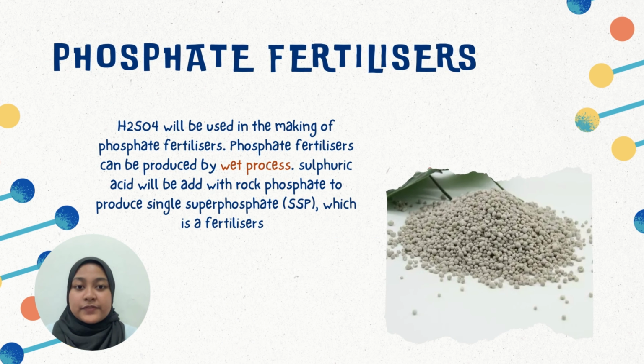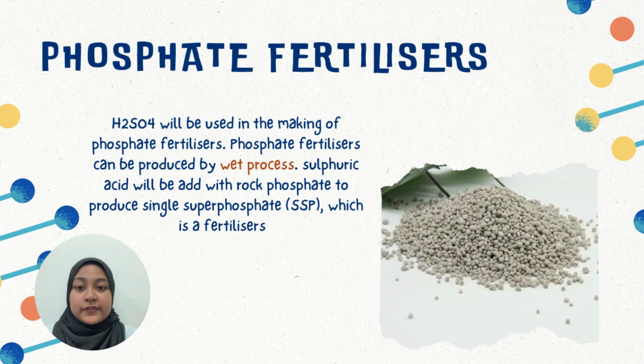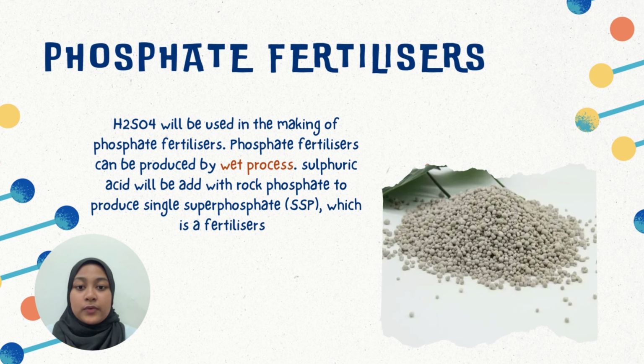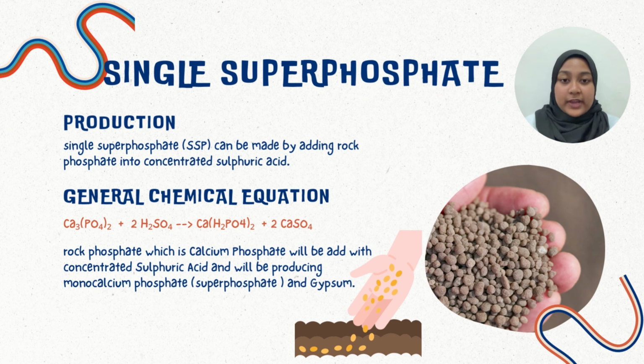And the next is phosphate fertilizers. Sulfuric acid will be used in the making of phosphate fertilizers. Phosphate fertilizers can be produced by using a wet process. Sulfuric acid will be added to rock phosphate to produce single superphosphate, also known as SSP, which is a fertilizer. So, how can sulfuric acid be used in making single superphosphate?